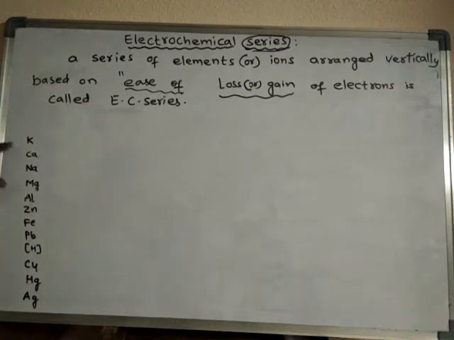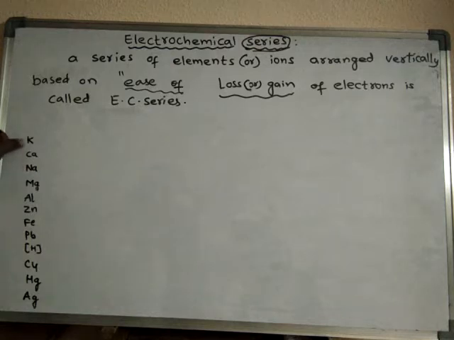If you see this series, all the metals are arranged vertically. The metal which is placed at the top can readily lose electron when compared to the metal which is placed at the bottom. Out of potassium and calcium, potassium can readily lose electron. Out of calcium and sodium, calcium can readily lose electrons. Out of sodium and magnesium, sodium can readily lose electrons.